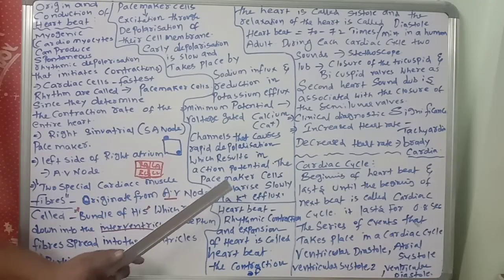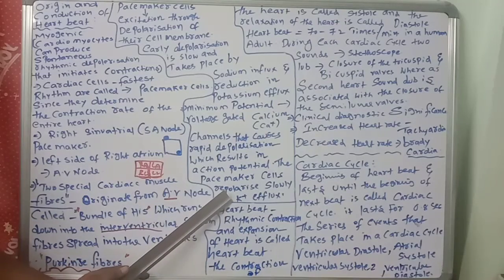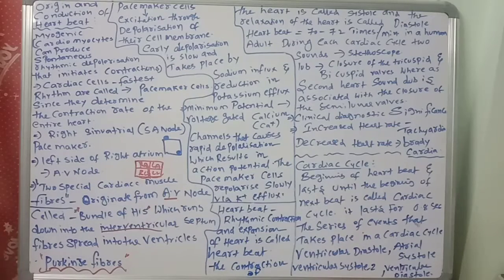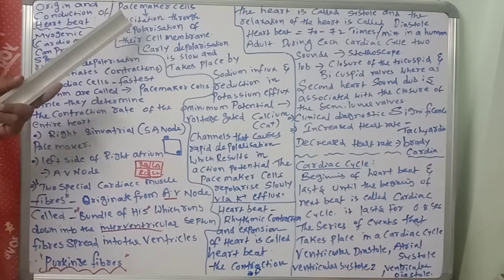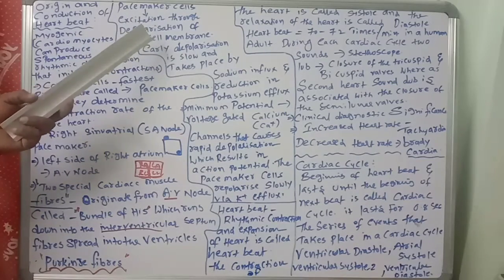So the pacemaker cells repolarize slowly via potassium efflux. Okay, so this is very, very important. What I am telling is, the calcium and potassium influx and efflux are very important for the rhythmic actions. Once again, pacemaker cells excitation through depolarization of their cell membrane.